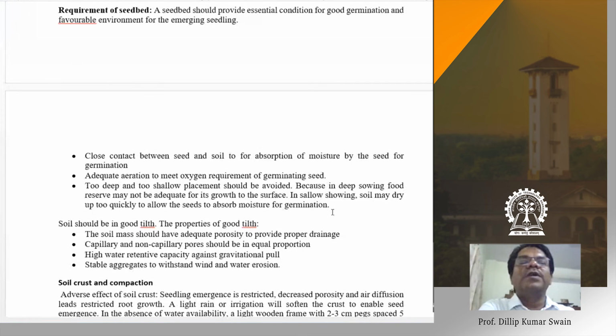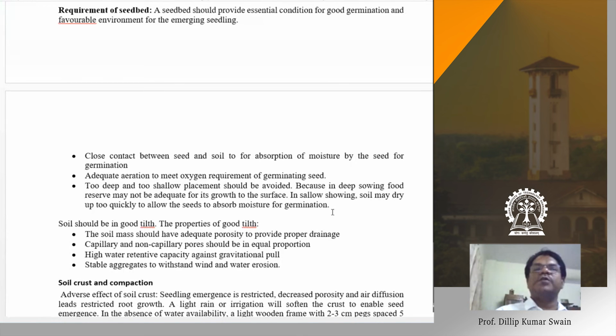As a thumb rule, the depth of sowing should not be more than 2 times the diameter of the seeds. If the diameter is 1 centimeter, your sowing should be 2 centimeter depth. If the diameter is 3 centimeter, the seed can be sown around 6 centimeter depth. We should not go beyond that, because the seedling has to come out from the soil.